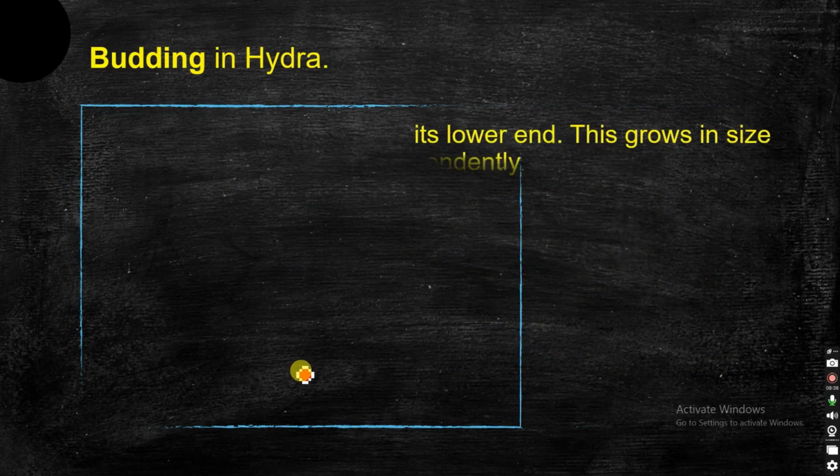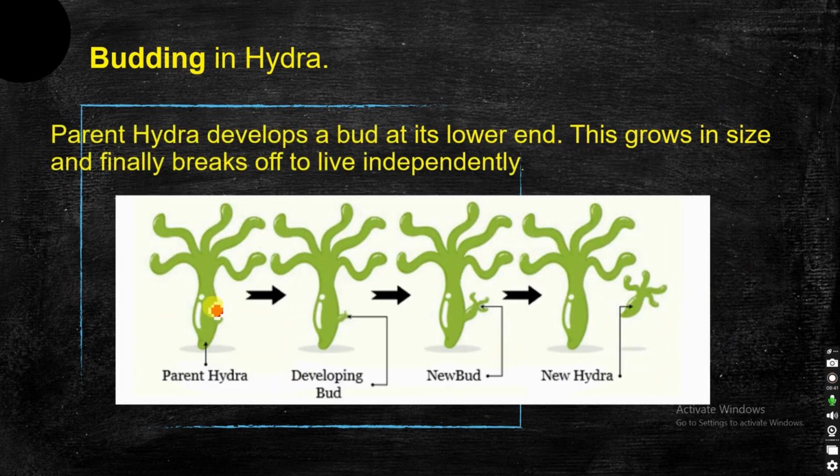Next we see budding in hydra. In hydra also, buds are developed, at the lower end. At the lower end of the parent hydra you will see a smaller outgrowth, and slowly it grows. Once the new bud that is being developed is mature enough, it gets detached, and the daughter hydra develops into a complete new organism, a new hydra. That's about budding in hydra, which is also a type of asexual reproduction. The daughter hydra detaches itself and can grow independently.